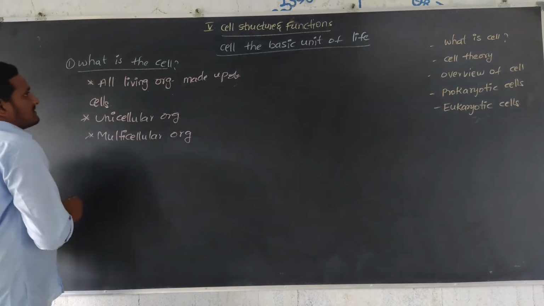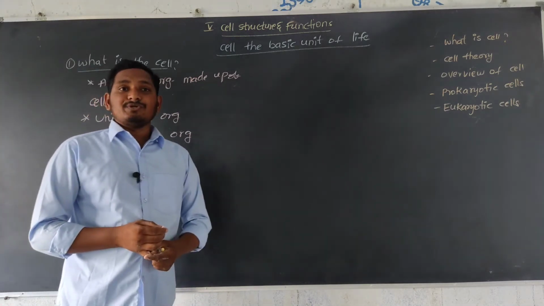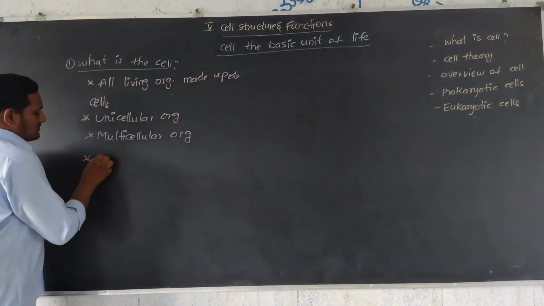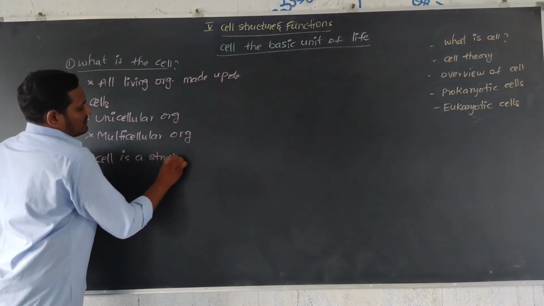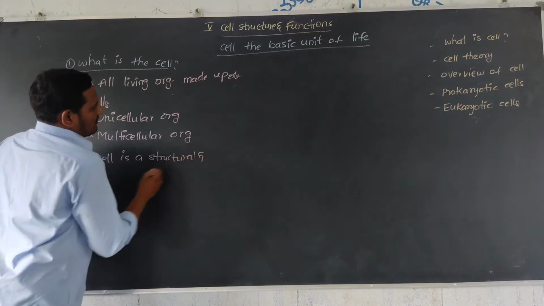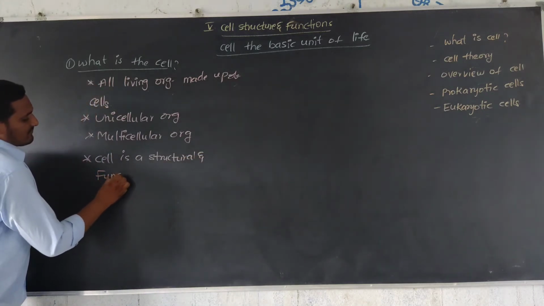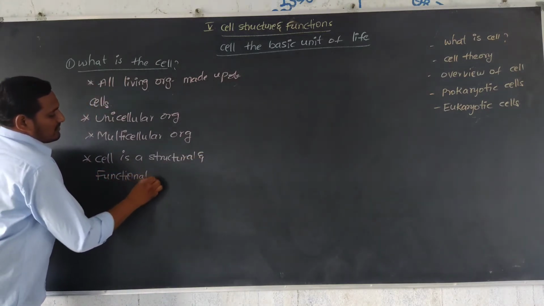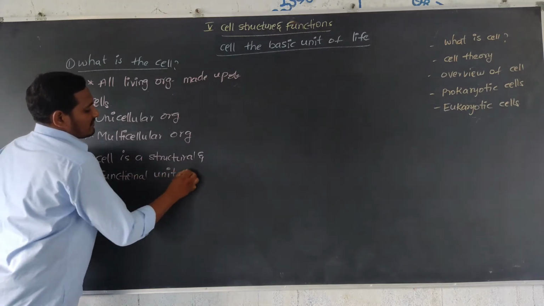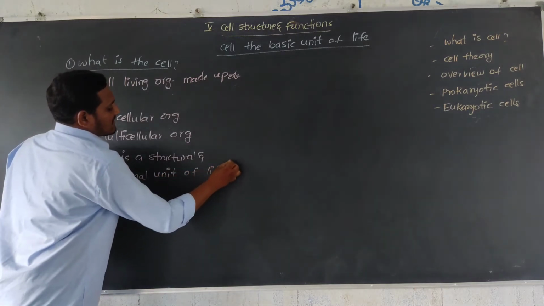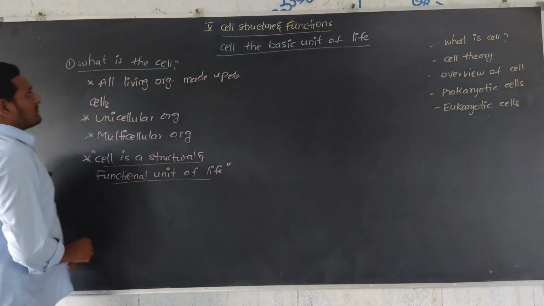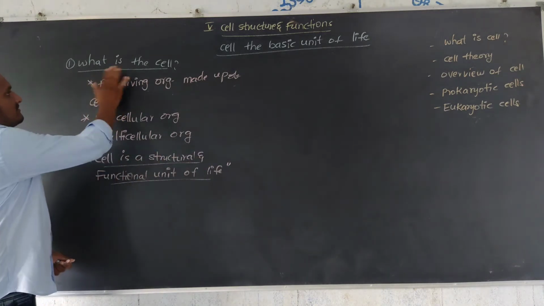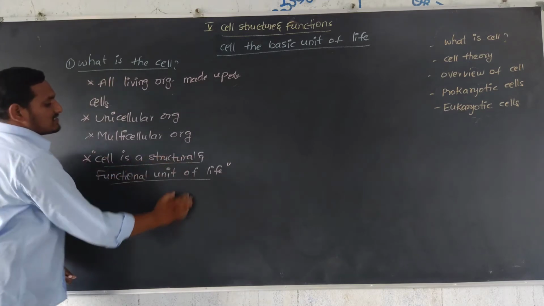So that's why it is the structural and functional unit of life. That is the exact definition of what is meant by a cell.